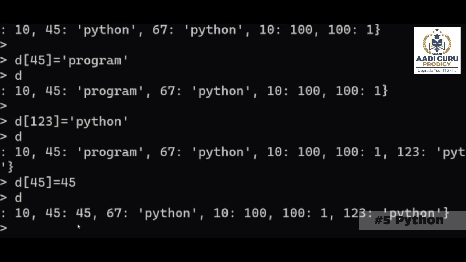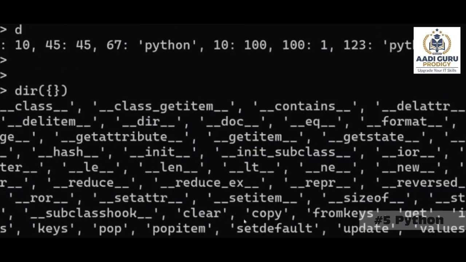Now, next operation. If you want to know all the other operations available in your dictionary, you can use dir as usual. We have discussed keys, pop, setdefault, values, and items. We will discuss a few others also.